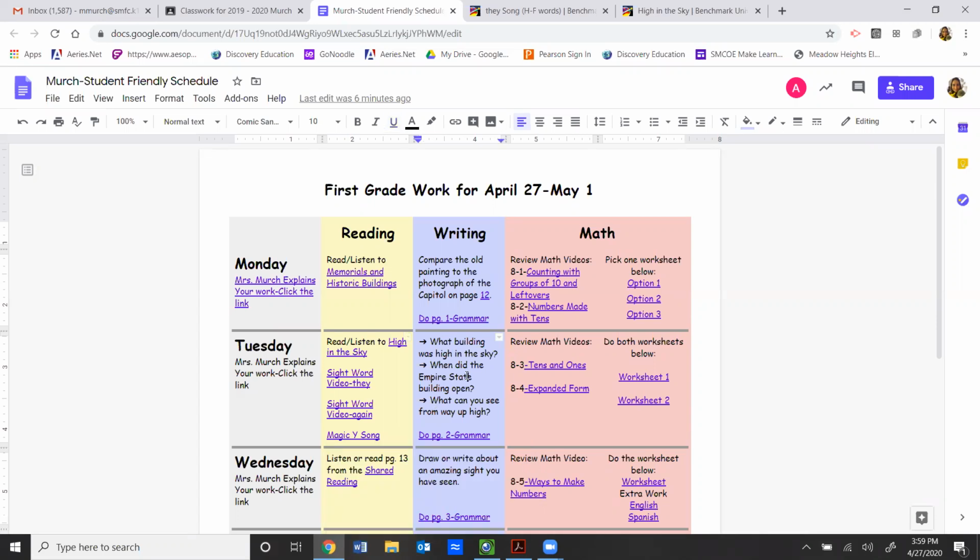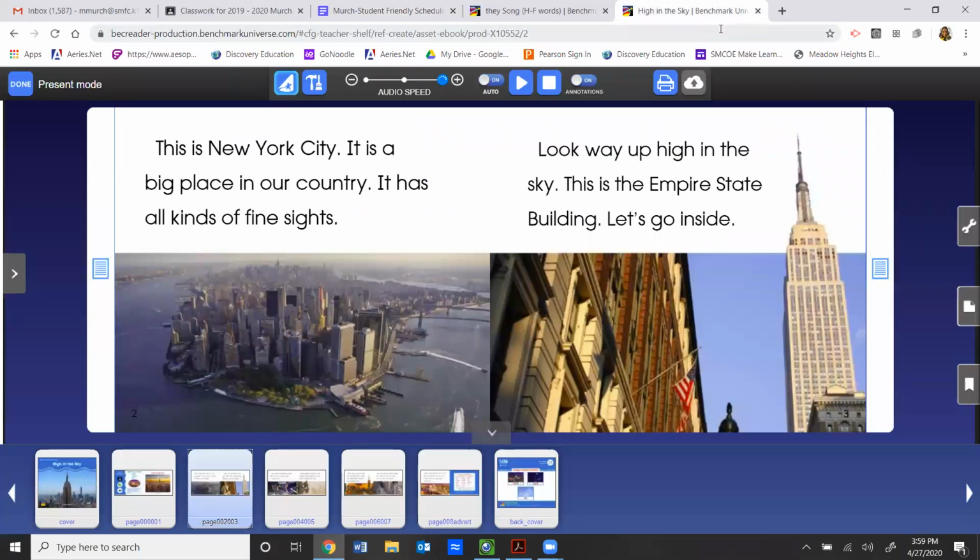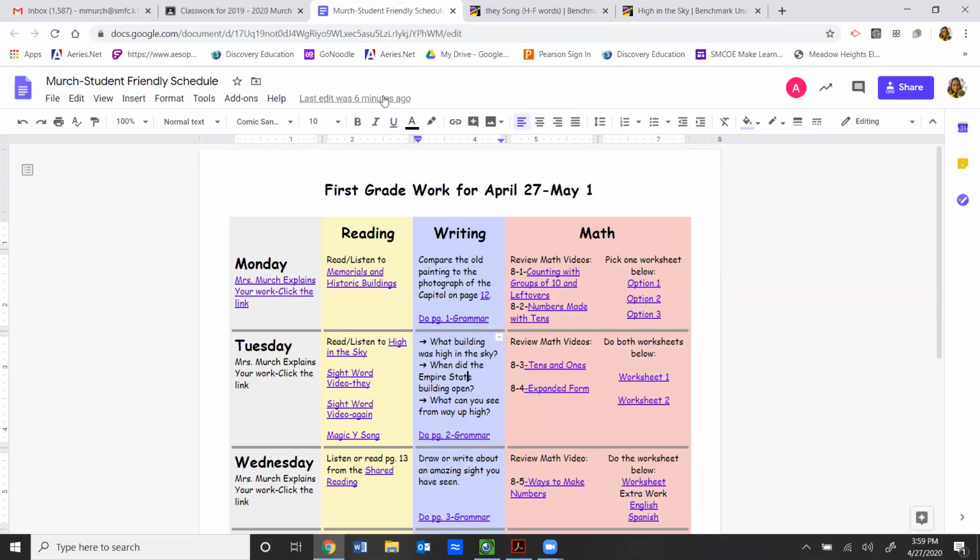Now, the writing, I'm going to read the questions to you. You are going to have to use your High in the Sky book to find the answers to these questions. And you can just write them down on a piece of paper if you want. So here are the questions. What building was high in the sky? When did the Empire State Building open? What can you see from way up high?